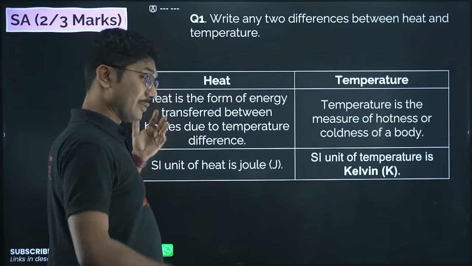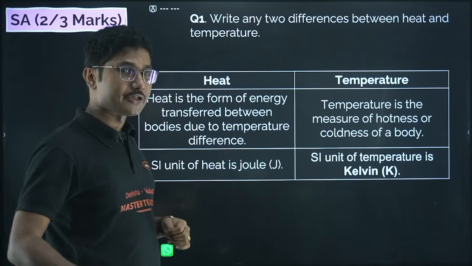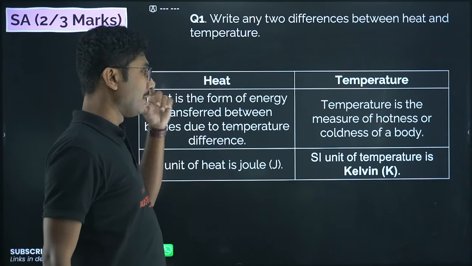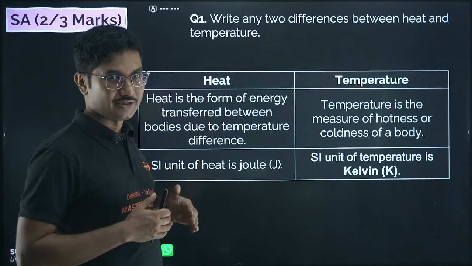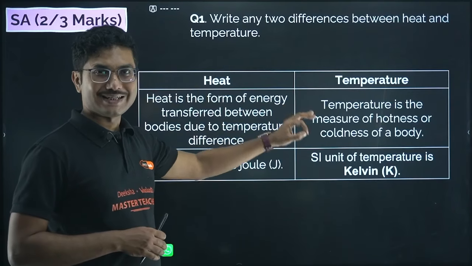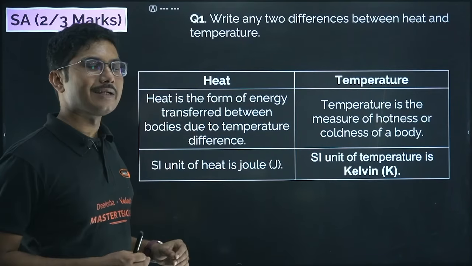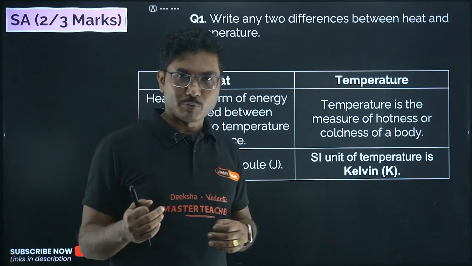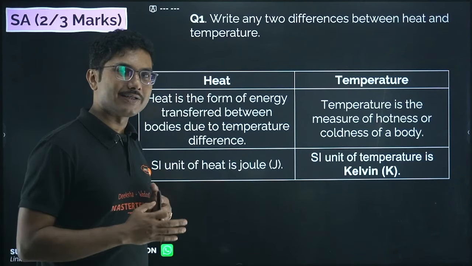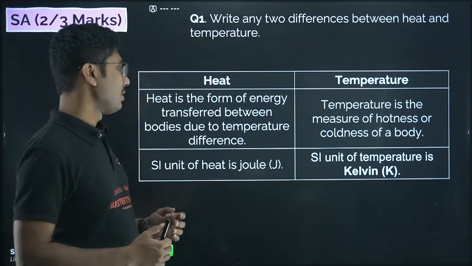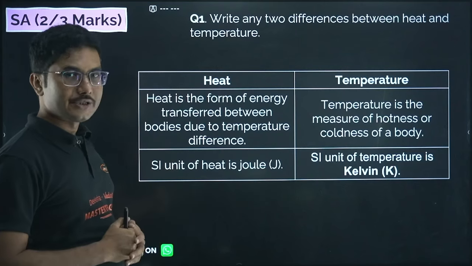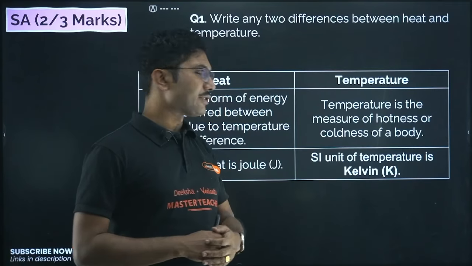You can measure heat, but the process is very complicated. You can measure the change in heat energy, whereas temperature can be measured exactly. The exact heat energy of an object is very difficult to measure, but change in heat energy is easier to measure. SI unit of heat energy is Joule, SI unit of temperature is Kelvin.